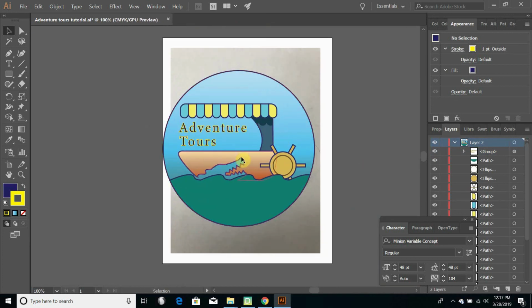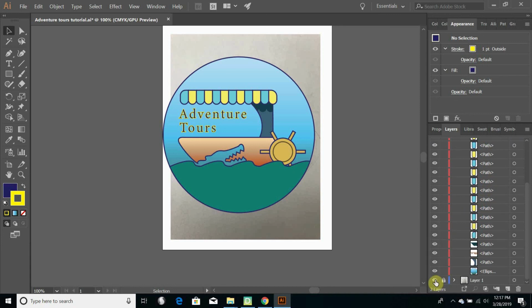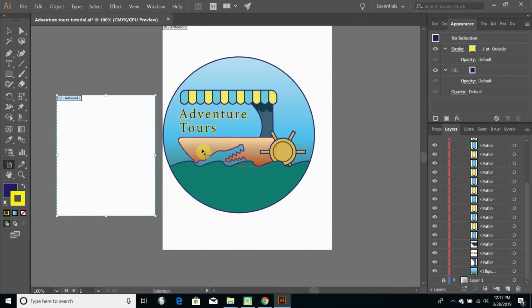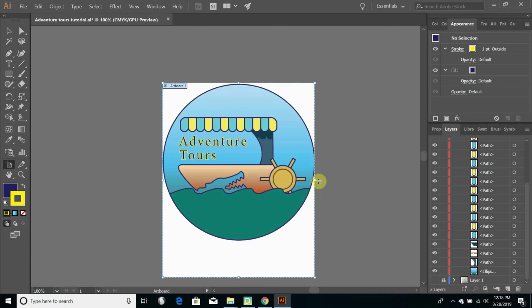So, beautiful. If you made it this far, you've completed the logo. The last thing to do is go in and hide our background, so we're not looking at that image anymore. And we should adjust our canvas, or our artboard it's called, to fit our logo. So our artboard tool is right here. We'll click on that. And this is good for making additional artboards if you want to. Or you can just click on the one you've got, and you can adjust it down to precisely fit your logo, so that when you export it, you don't get a lot of extra white space. And take your time to get it all nicely on there.